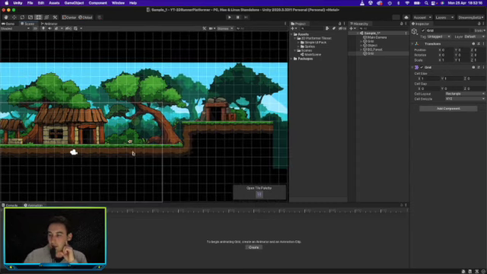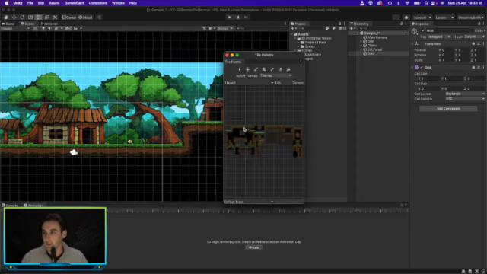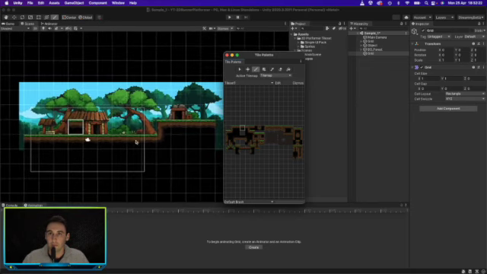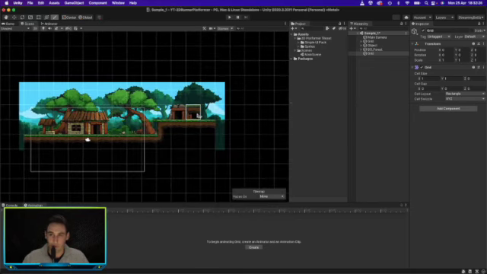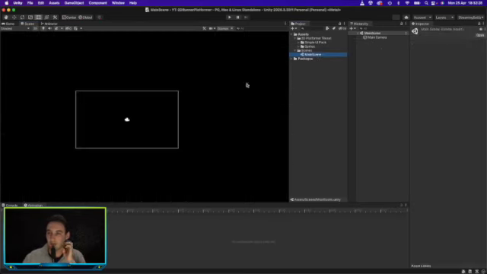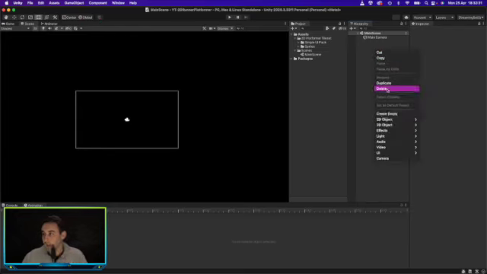So let us go ahead and open our tile palette. Over here you can see all the different tiles. What are we doing? We need to open our main scene. Don't save that. So in our main scene we need to go ahead and create a tile map.